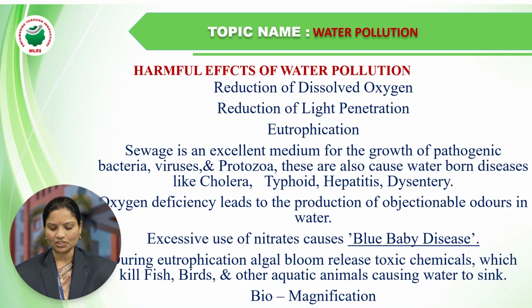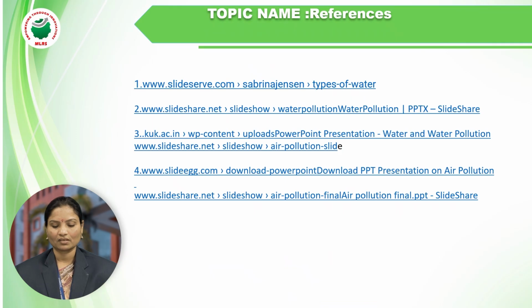During eutrophication, algal bloom releases toxic chemicals in the water, killing fishes, birds and other aquatic or marine animals and causing the water pollution to sink. We call this the biomagnification process. These are all the effects of water pollution.